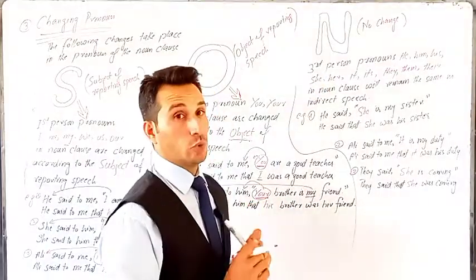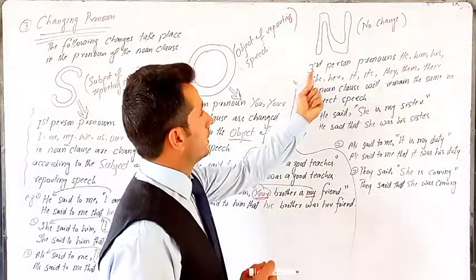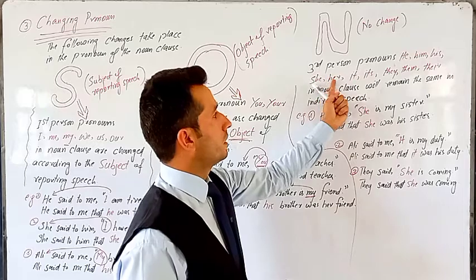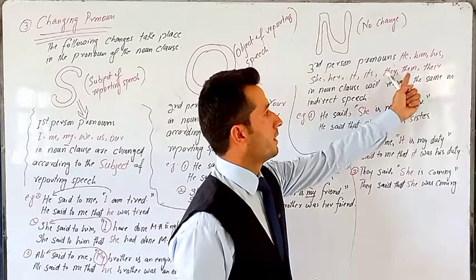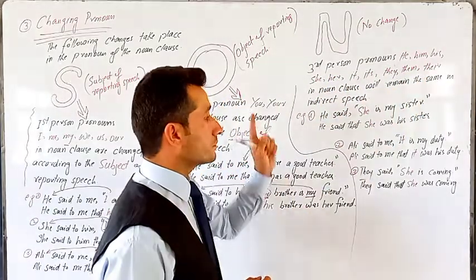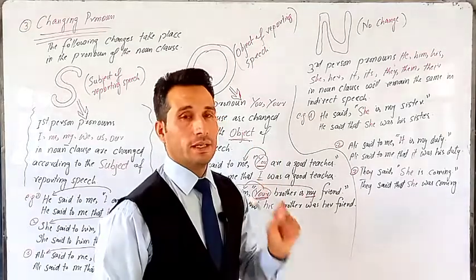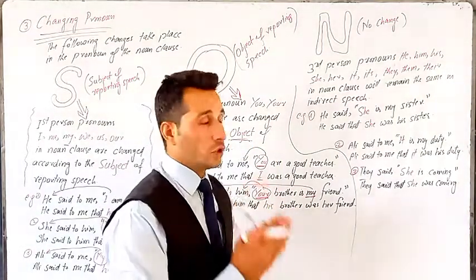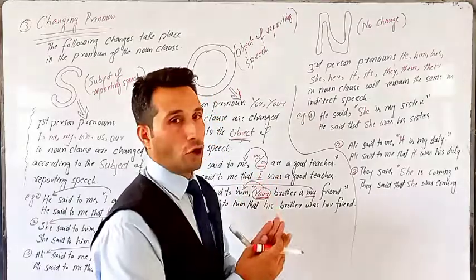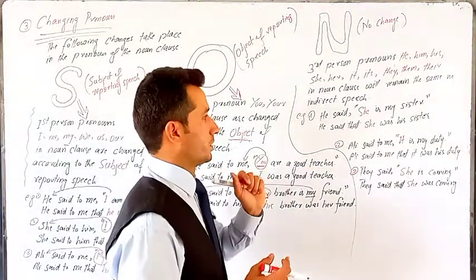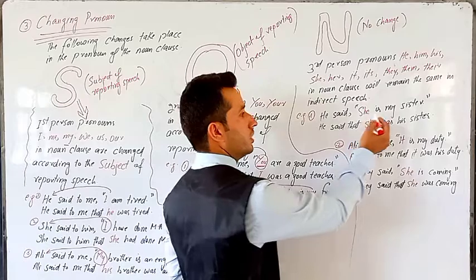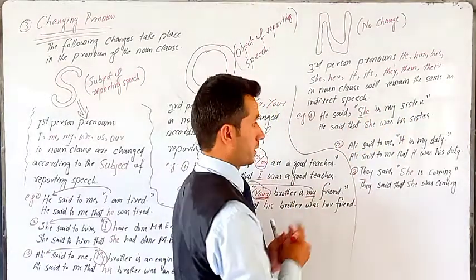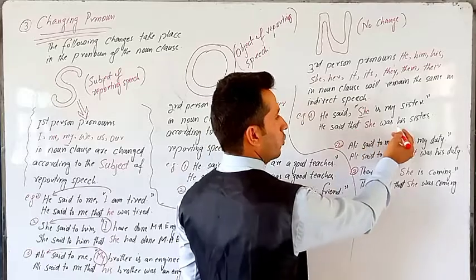N means no change. So, what happens? Third person pronouns: he, him, his, she, her, it, its, they, them, their, etc. in a noun clause will remain the same in indirect speech. They are not changed. No change occurs in their form when we convert it into indirect speech. For example, he said, she is my sister. So, here we have she, third person. He said that she was his sister.